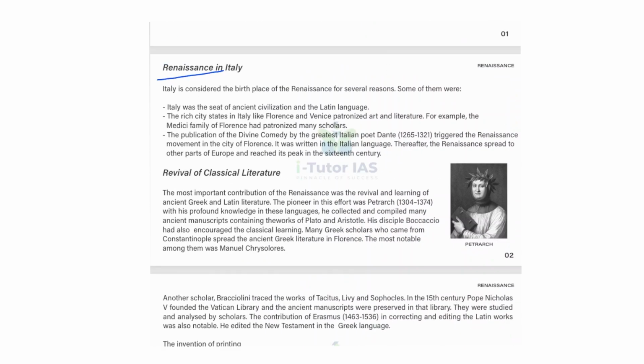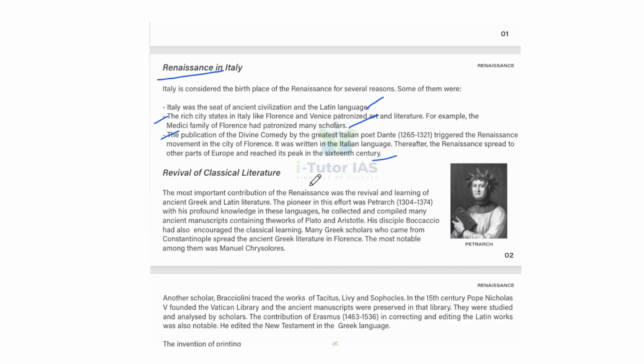Renaissance in Italy. Italy is considered the birthplace of the Renaissance for several reasons. Italy was the seat of ancient civilization and the Latin language. The rich city states in Italy, like Florence and Venice, patronized art and literature. For example, the Medici family of Florence patronized many scholars. The publication of the Divine Comedy by the greatest Italian poet Dante triggered the Renaissance movement in the city of Florence, and it was written in the Italian language. Thereafter, the Renaissance spread to other parts of Europe and reached its peak in the 16th century.